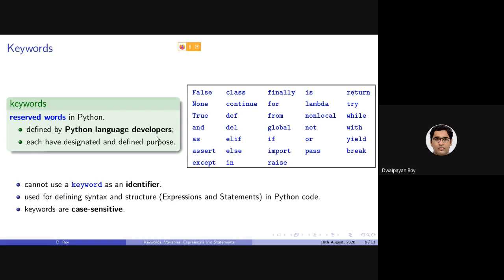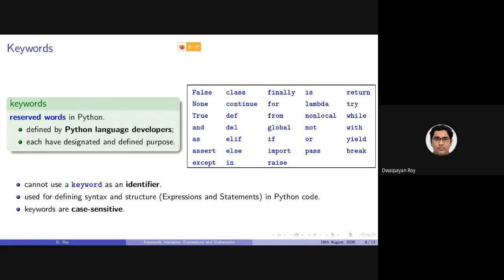Note that at present we are not Python language developers. So these reserved words are defined by those who have developed the Python programming language. These are all of the Python keywords that are present in Python version 3.6. In 3.8, as some of you are using, there are two newly incorporated keywords. Those were not very much needed for this course. So these are the keywords that we will be using throughout this course for writing different programs.